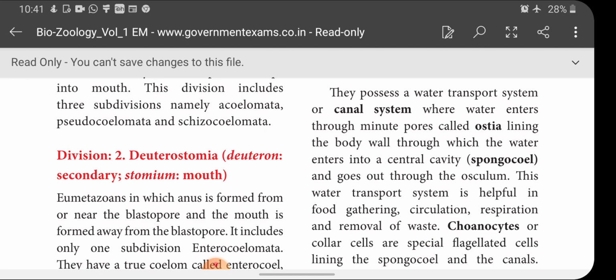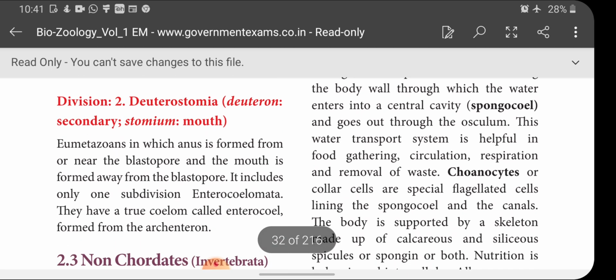This water canal system, which is present only in the phylum Porifera, is helpful in food gathering, circulation, respiration, and removal of waste.